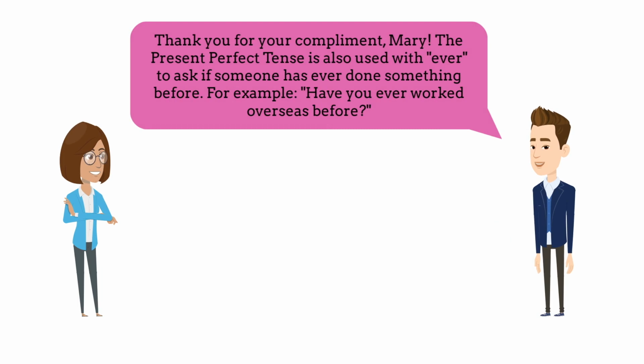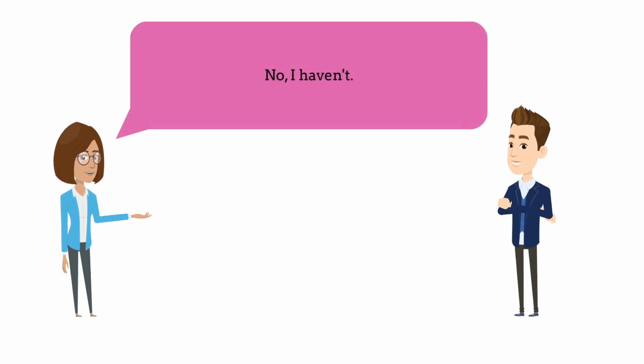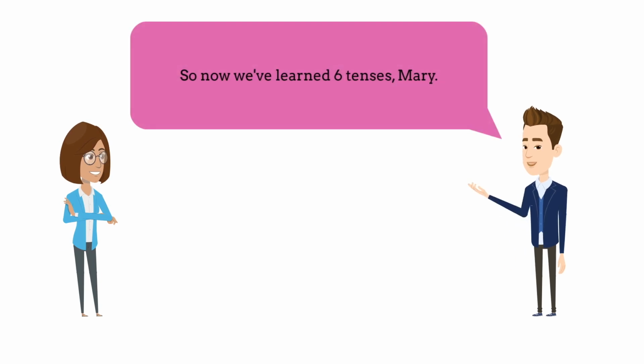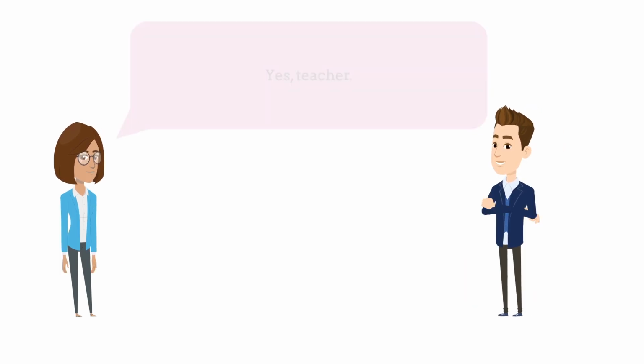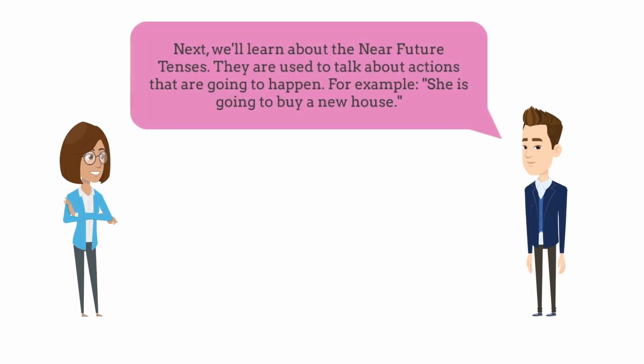The present perfect tense is also used with ever to ask if someone has ever done something before. For example, have you ever worked overseas before? No, I haven't. So now we've learned 6 tenses, Mary. Yes, teacher. Next, we'll learn about the near future tenses.